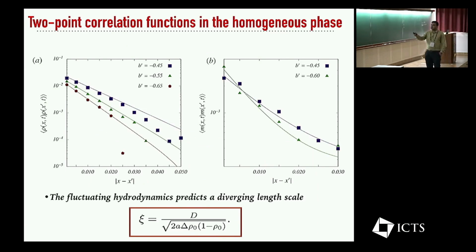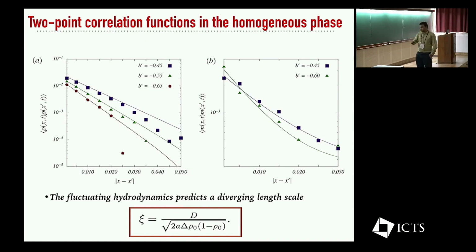As you go closer and closer to the critical point, you see that this correlation length actually changes. There's an exponential decay that we predict, and then you have this correlation length that changes. Similarly, you can have correlations in m, and it works quite well with simulations.